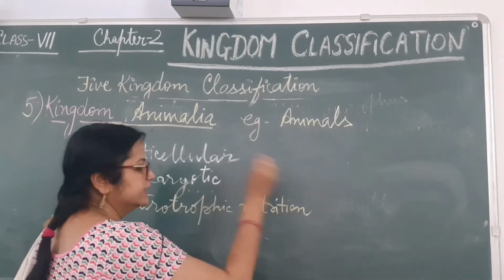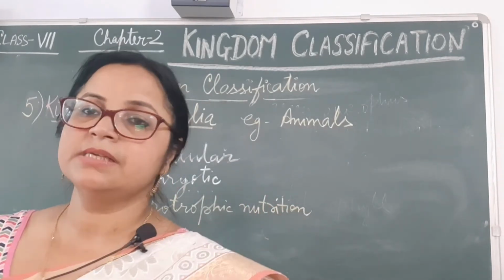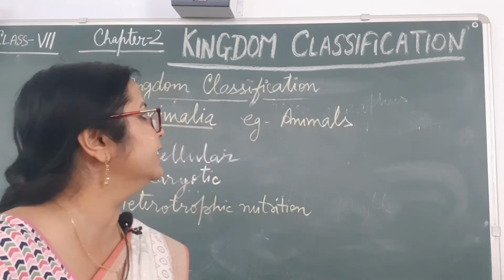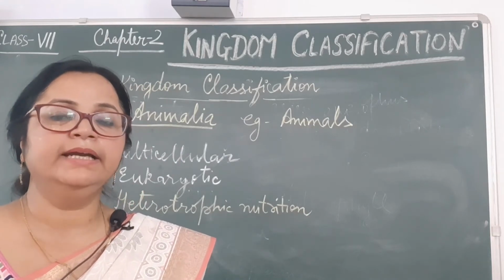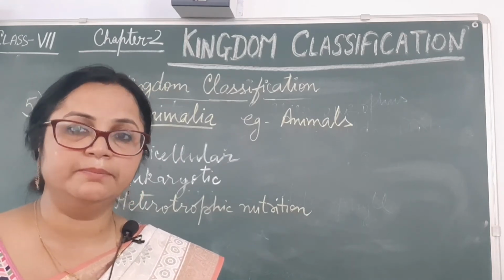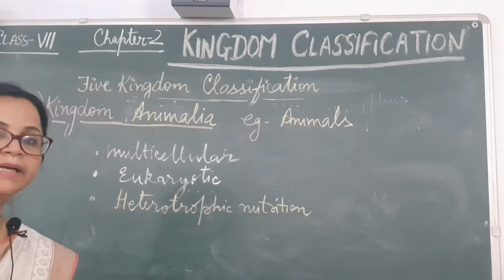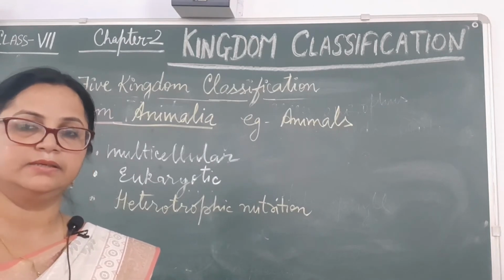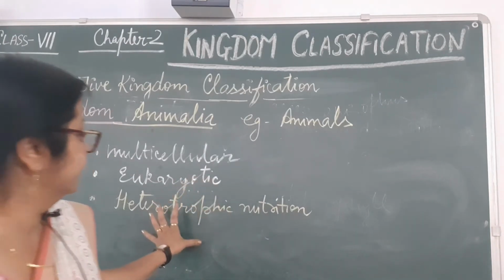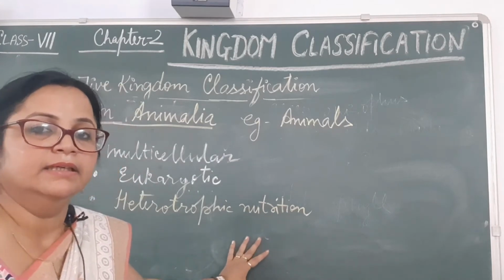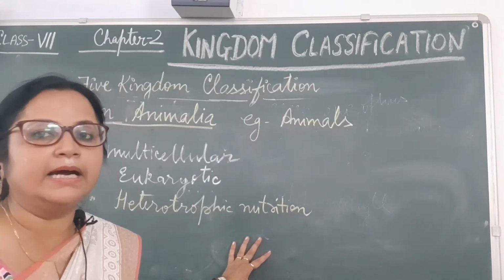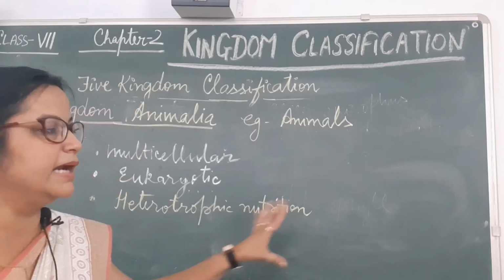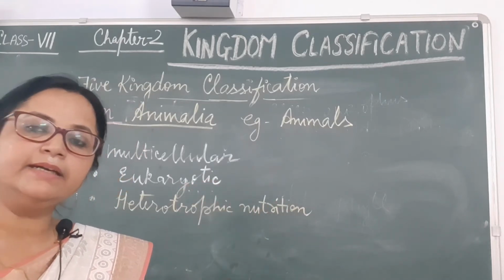Mode of nutrition is heterotrophic because chlorophyll is not present in the cells of the cell body of the animals. That's why animals are not able to make their own food. They depend directly or indirectly on the green plants. So in that nutrition, directly or indirectly on the green plants. How directly? Some are herbivore organisms which are plant eaters. They are eating directly the green plant.